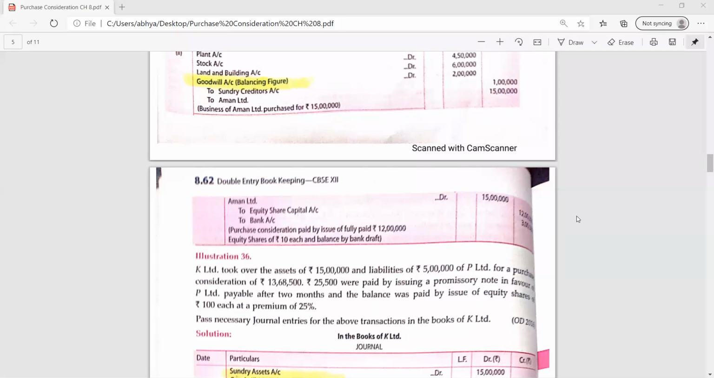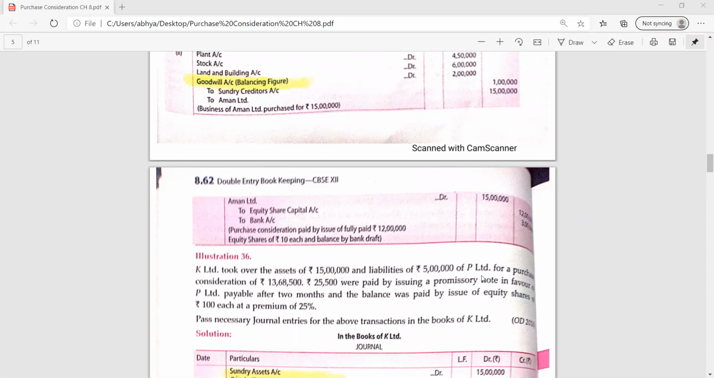So I'm reading the question, and how the settlement is done. One purchase consideration amount is given. Purchase consideration means the amount which is payable to the vendor. So 13,68,500 is the amount which is payable to the vendor. So this amount will be transferred to the vendor account.